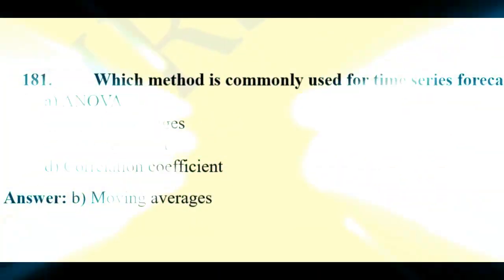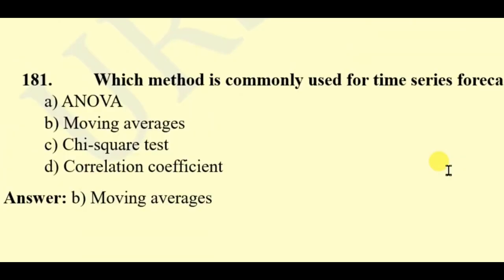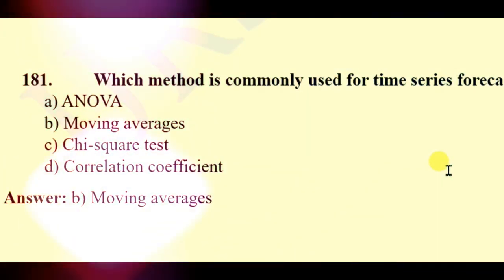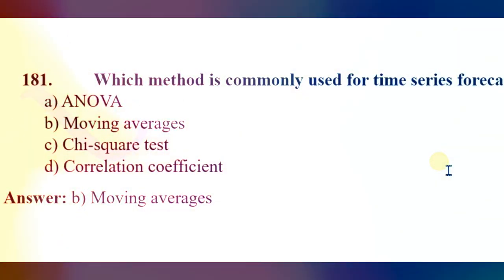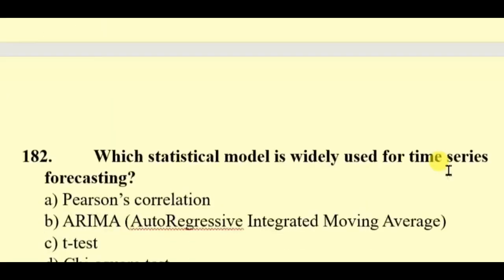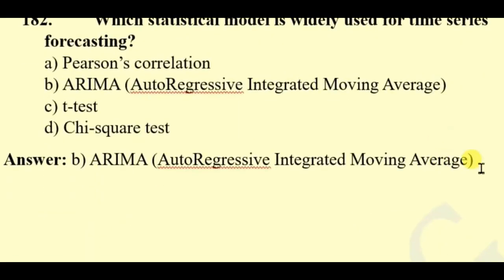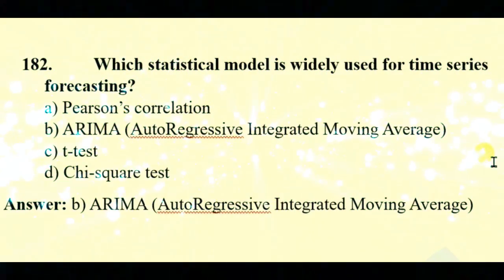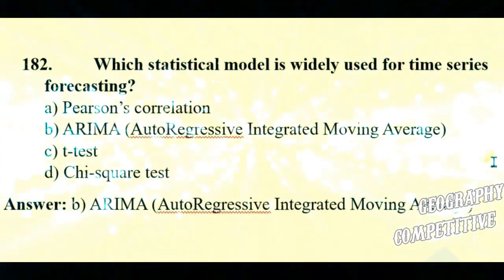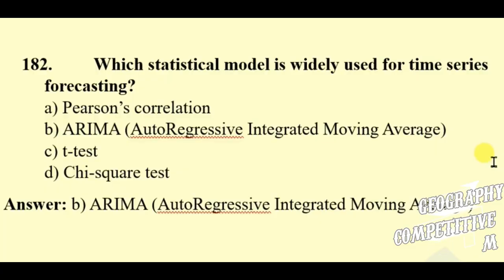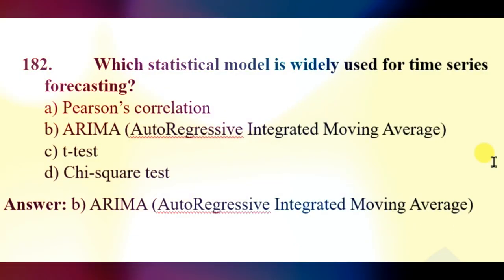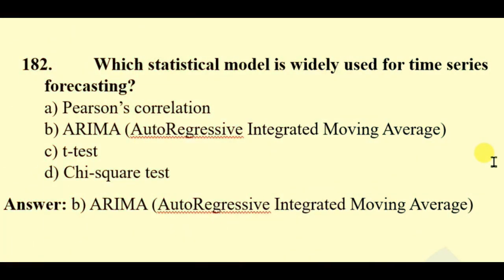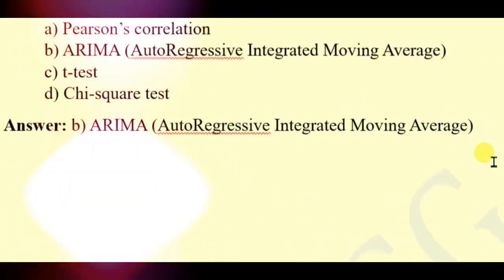Question 181. Which method is commonly used for time series forecasting? ANOVA, moving average, chi-square test, correlation coefficient. Here the right answer will be moving averages. Question 182. Which statistical model is widely used for time series forecasting? Pearson correlation, ARIMA, autoregressive integrated moving average, t-test, chi-square test. Here the right answer will be ARIMA or autoregressive integrated moving average.